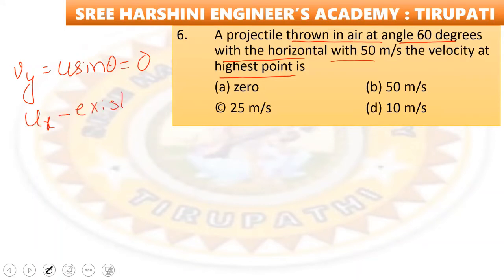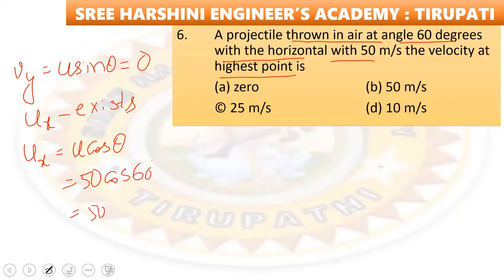ux, horizontal component, exists. So ux is equal to u cos theta. So just substitute the values: 50 into cos 60. So cos 60 value is how much? 50 into 1 by 2. So it becomes 25 meter per second. So option number C is the right answer.